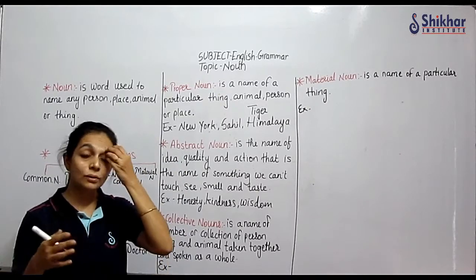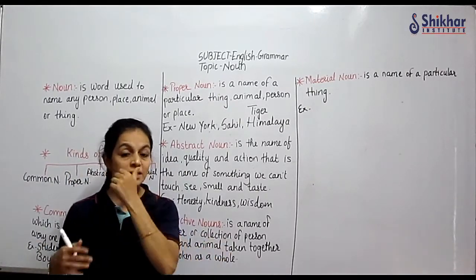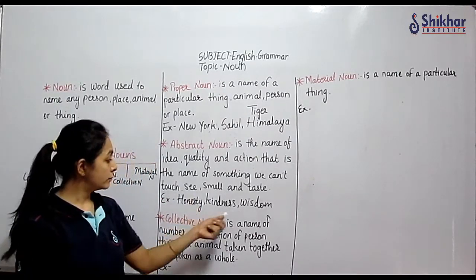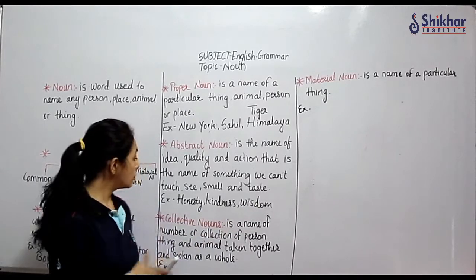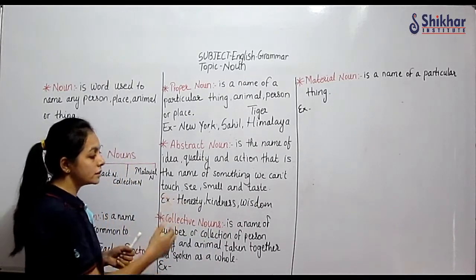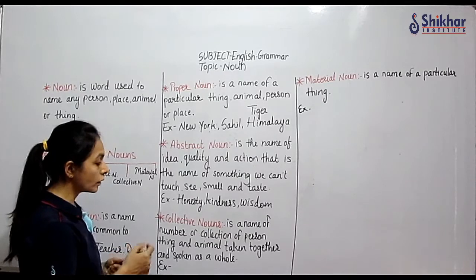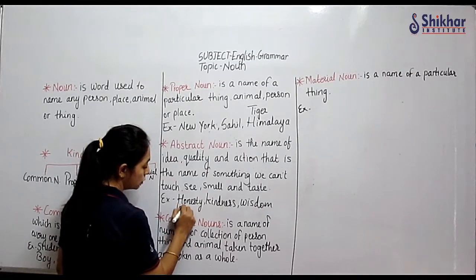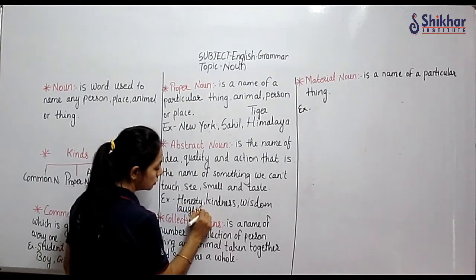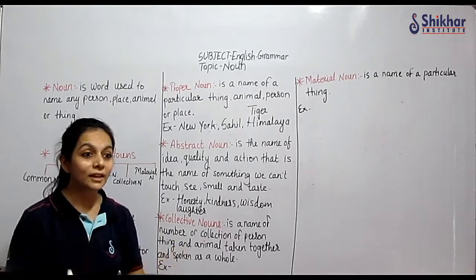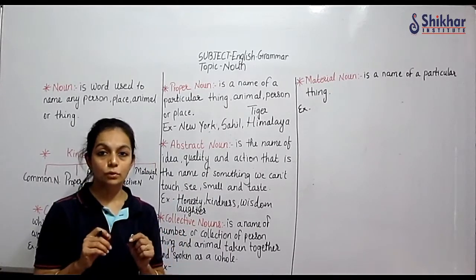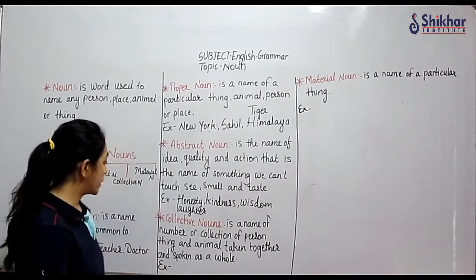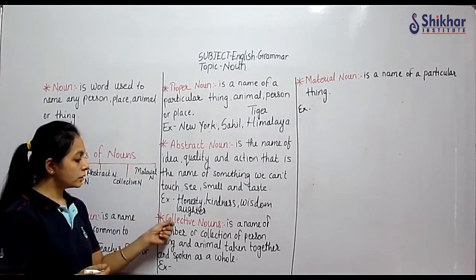Okay, abstract is something you can't see tangibly with your eyes or touch with your hand. Correct? Those ideas are known as wisdom. Now one more I will write here: honesty, kindness, wisdom, laughter. Laughter is not a thing that we can see. Okay, this is laughter. No, it is something felt. The action, laughter is the action. Correct? Okay. Next we have collective nouns.